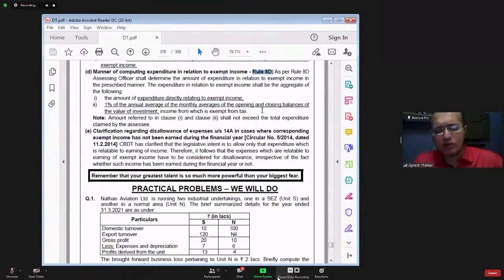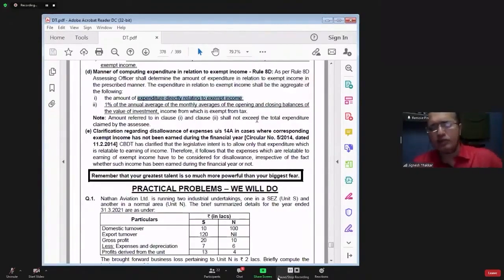Government has already made rule number 8. Assessing officer has to just apply that rule. Then he has to calculate the expenditure. Whatever expenditure amount is arrived by applying this rule, that expenditure will be disallowed. Since the income is exempt from tax, that expenditure will be disallowed. The expenditure incurred in relation to exempt income shall be aggregate of point number 1 and 2. Point number one is amount of expenditure directly relating to exempt income.